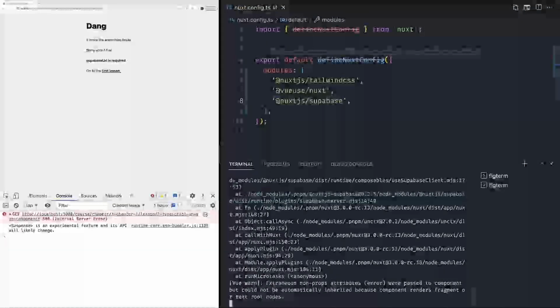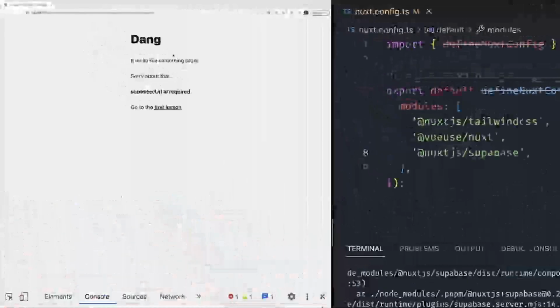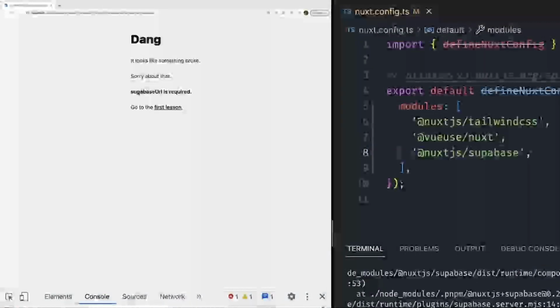Once we save, our app reloads and we can see that we get an error. The Supabase URL is required. So there's some further setup that we need to do in order to get our Supabase module to actually connect with our Supabase project. We will tackle that in the next lesson, where we'll look at environment variables and how we can use them in our Nuxt app.